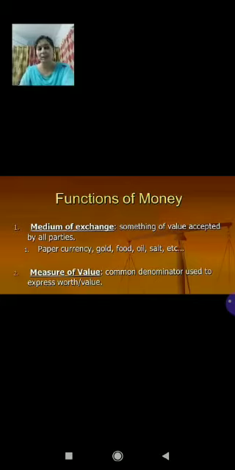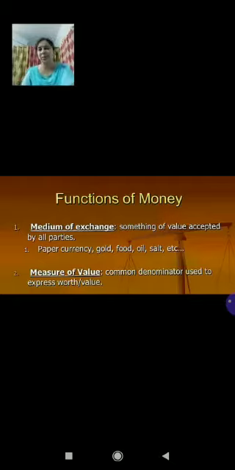It has avoided the wastage of time and resources and has eliminated the need of double coincidence of wants involved in the barter system. Thus, money has promoted efficiency in exchange, and the use of money has also promoted efficiency in production by making it possible to exploit the gains from specialization and division of labor. So children, something of value accepted by all the parties easily is money, and it includes paper currency, gold, food, oil, salt, etc. Right, children? So this was medium of exchange.